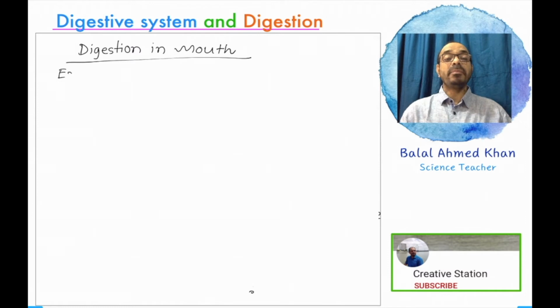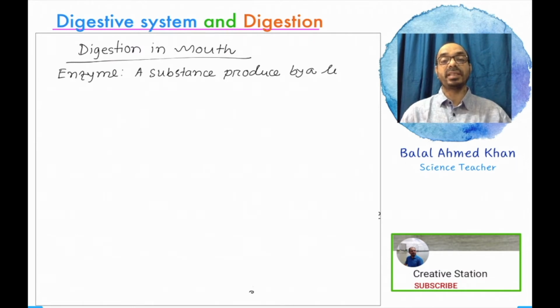Now an enzyme is a biochemical or chemical substance that acts as a catalyst. What does catalyst mean? A catalyst is an element that acts on different types of reactions and accelerates the reaction, but the catalyst remains unchanged after the reaction.